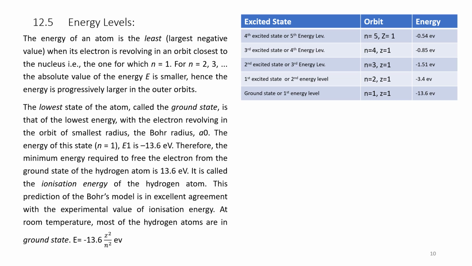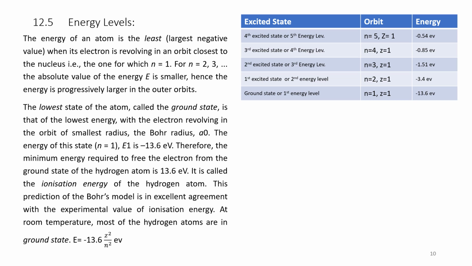The energy is calculated as minus 13.6 electron volt. If we put the value of n as 2 and retain Z as 1, we will get the second energy level, or first excited state. The second energy state is called the first excited state.